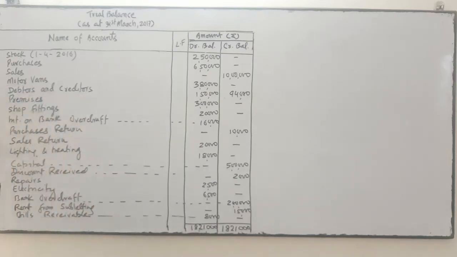So there is no need to write the suspense account because both sides are matched. Both sides are matched. Okay.